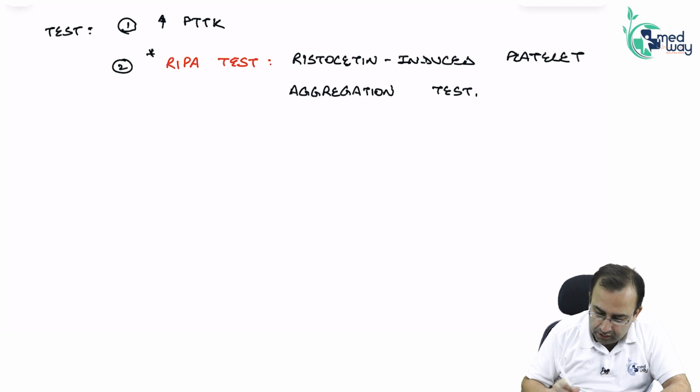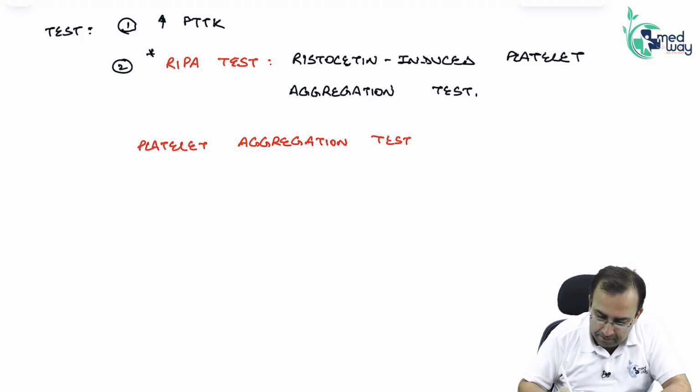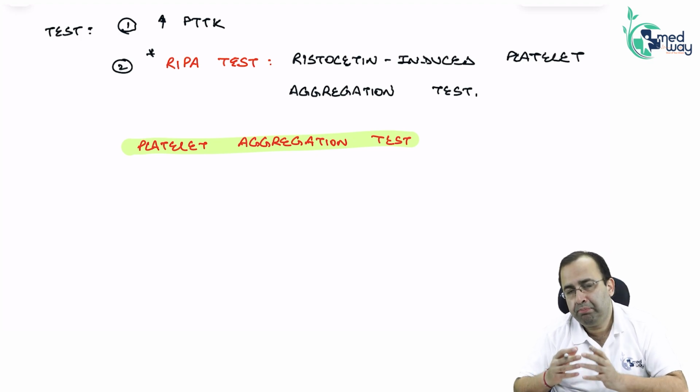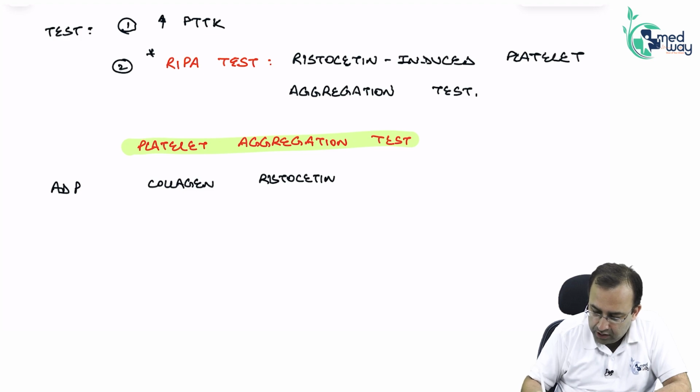It is a type of platelet aggregation test. What does it mean? In this we put ADP, collagen and ristocetin in platelets and look for disease.